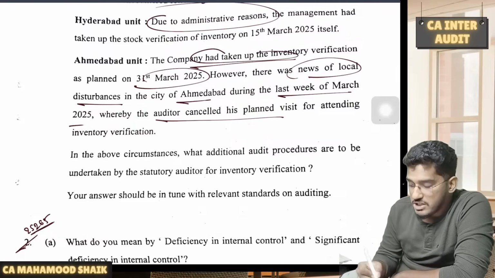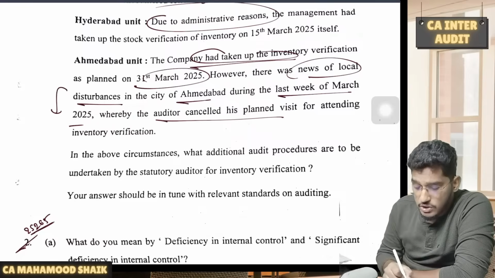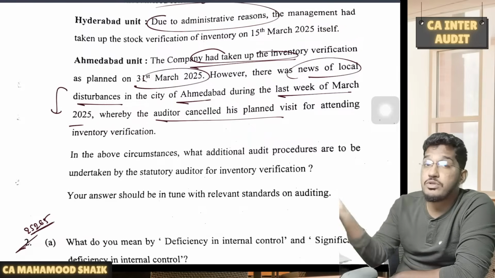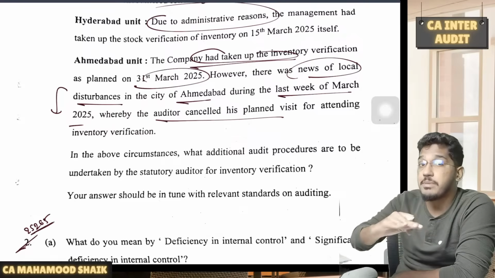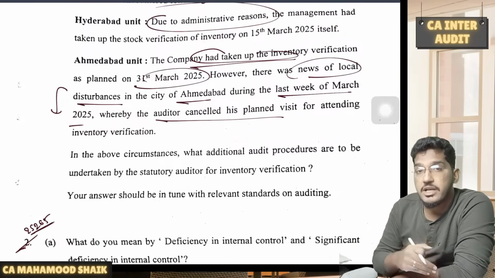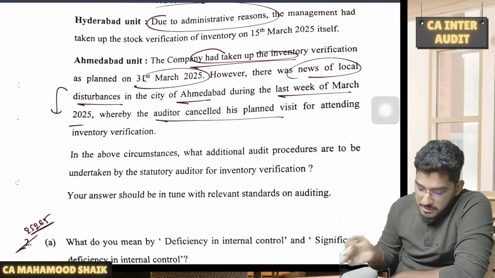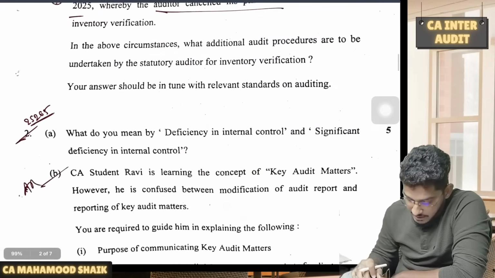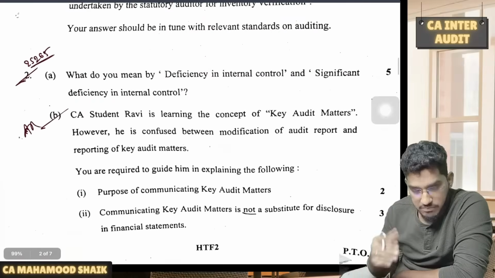If you are unable to attend the management's inventory counting process, you should do the verification on your own on some alternative date. If you are unable to do the physical verification, if it becomes highly impracticable, then you perform alternative audit procedures. If alternative audit procedures are also not possible, then you have to modify the opinion, right? But first, you should plan your verification on some alternative date. That point you have to write here specifically. So this is the question from SA 501.